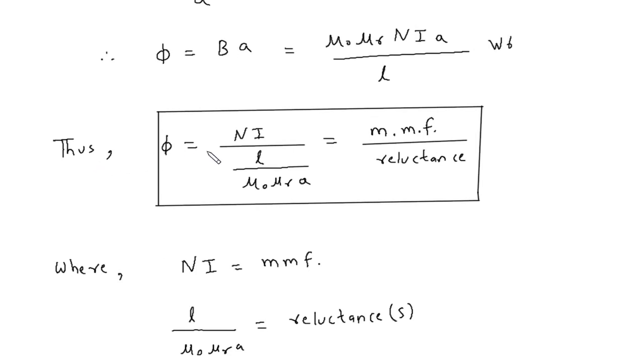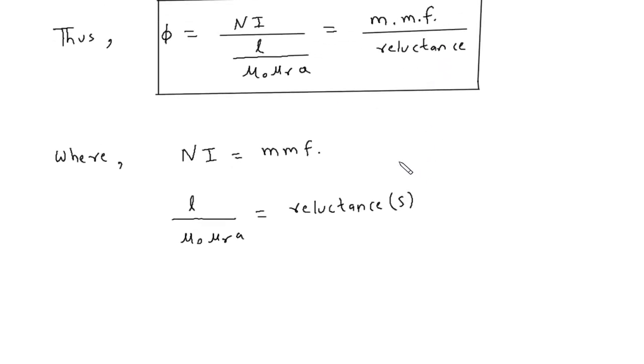Thus, phi is equal to Ni by L by mu 0 mu r A. This Ni is equal to mmf. This L by mu 0 mu r A is equal to reluctance, where Ni is equal to mmf magnetomotive force, L by mu 0 mu r A is equal to reluctance, which is represented by capital S.